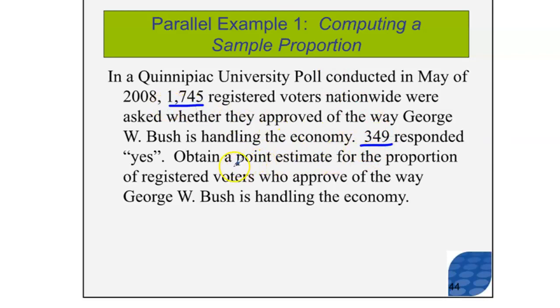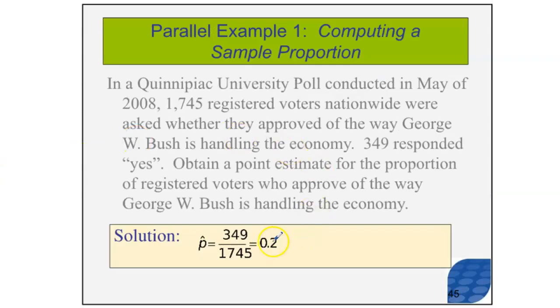So a point estimate, remember, is another way of saying a sample statistic for the proportion of registered voters. What we're going to be doing is finding this point estimate, which is very, very straightforward. We're dividing X, which is this value, by N, which is this value. That should just be 0.2. That is our P hat. And remember, we're not using P, we're using P hat because this isn't every single registered voter in the entire world. This is just all the registered voters that were represented by the poll.